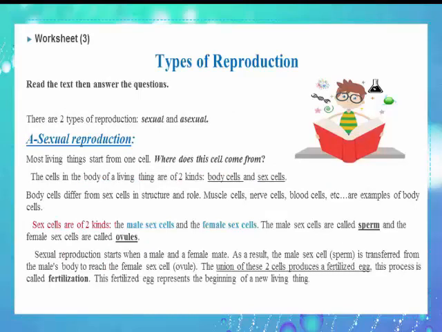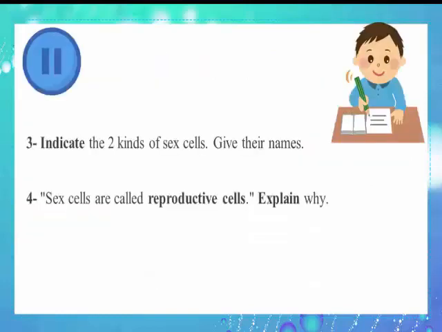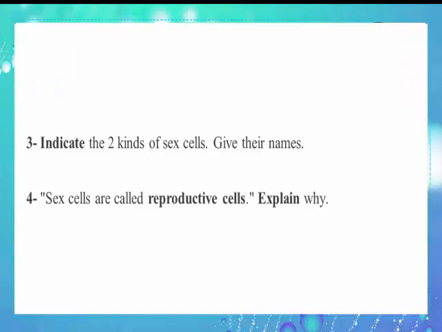Now let's read the second part. Sex cells are of two kinds, the male sex cells and the female sex cells. The male sex cells are called sperm and the female sex cells are called ovules. Now, pause the video again and solve numbers 3 and 4. Number 3. Indicate the two kinds of sex cells. Give their names. Male sex cell, sperm, and female sex cell, ovule.